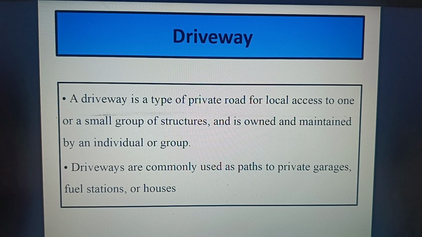A driveway is a type of private road for local access to one or a small group of structures and is owned and maintained by an individual. Driveways are commonly used as paths to private garages, fuel stations or houses.